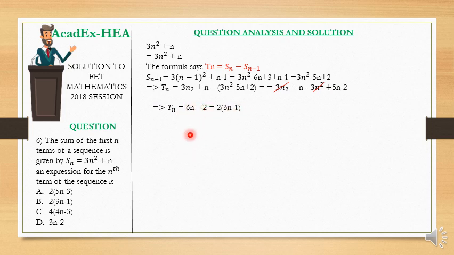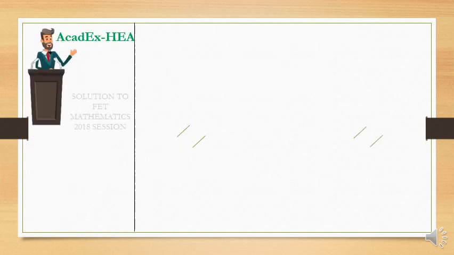And then finally we have that the nth term is given by 6n minus 2. Because 6n minus 2 is not one of our options here, we cannot take it. We are simply going to factorize out 2 to have 3n minus 1. It looks more beautiful. Tn, the nth term, is given by 2 into (3n minus 1), and from here we can conclude that option B has the correct answer: 2 into (3n minus 1). We are done with question 6 and we'll move on to question number 7.